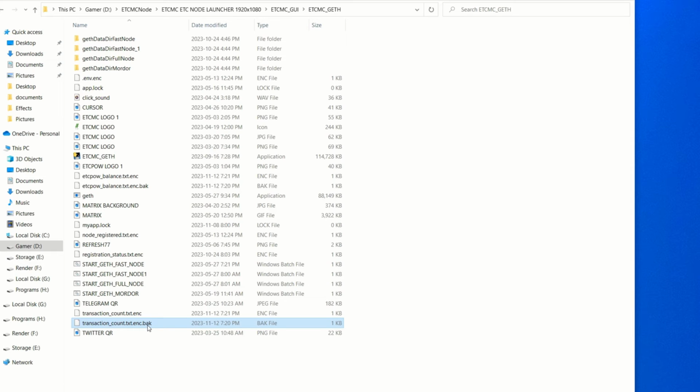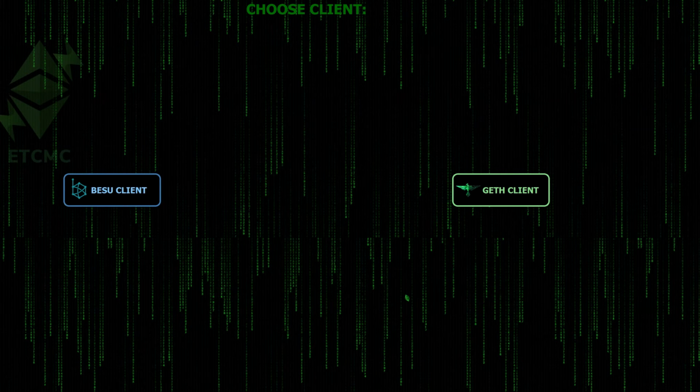I believe the backups, they told me that it happens every 1 minute or something. So you may lose 1 minute worth of coins, which could be just like 0.002 if you only found 1 transaction in the past minute or something. So that's how you fix that issue. You just go back in there, fire up your node again, hit geth client, and it'll fire right back up. That's the major issue I feel beside peers that a lot of you guys are having.